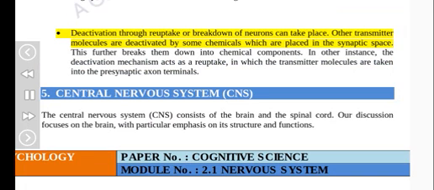Some transmitter molecules are deactivated by chemicals which are placed in the synaptic space. This further breaks them down into chemical components. In other instances, the deactivation mechanism acts as a reuptake, in which the transmitter molecules are taken back into the presynaptic axon terminals. 5. Central nervous system, CNS.